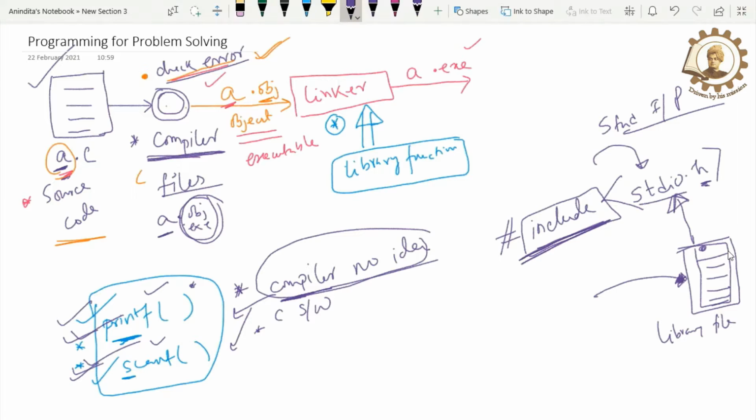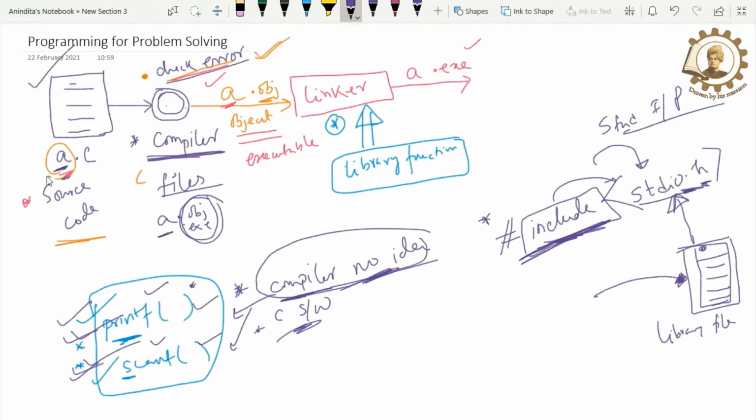Since stdio.h is not part of the C compiler, it is a part of C software, I am just using it. Using stdio.h means I am just including it wherever I write the source code. After writing this line, the compiler will understand the meaning of printf and scanf. Now here is the best part of C programming that you have to understand.